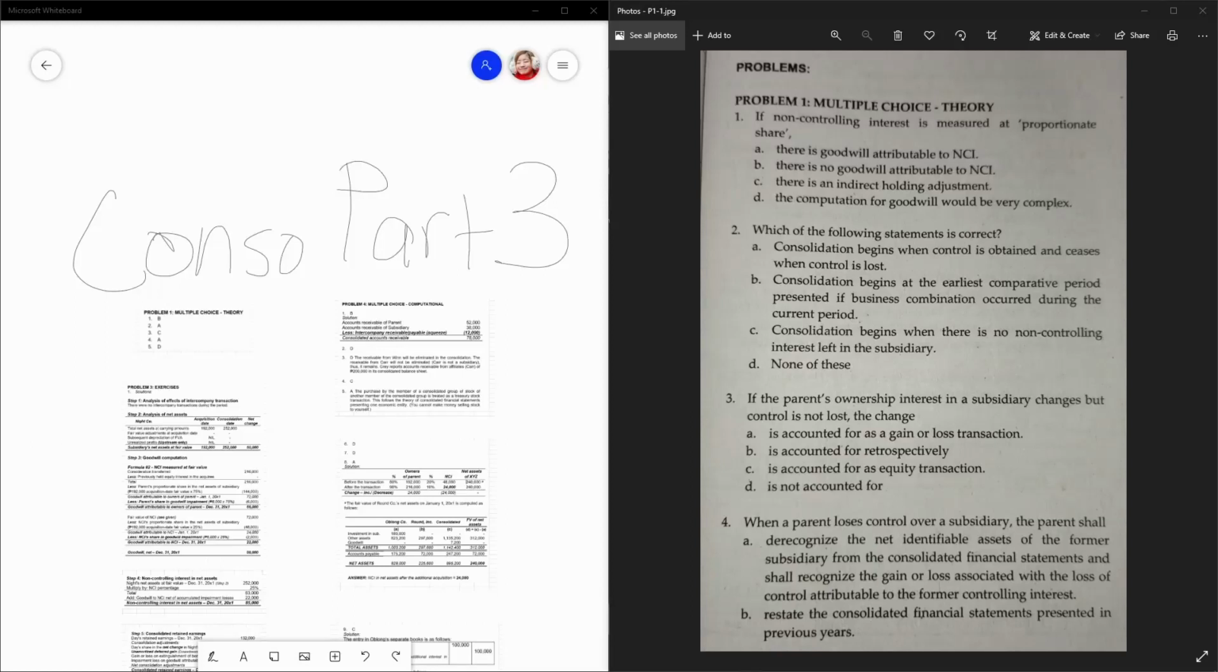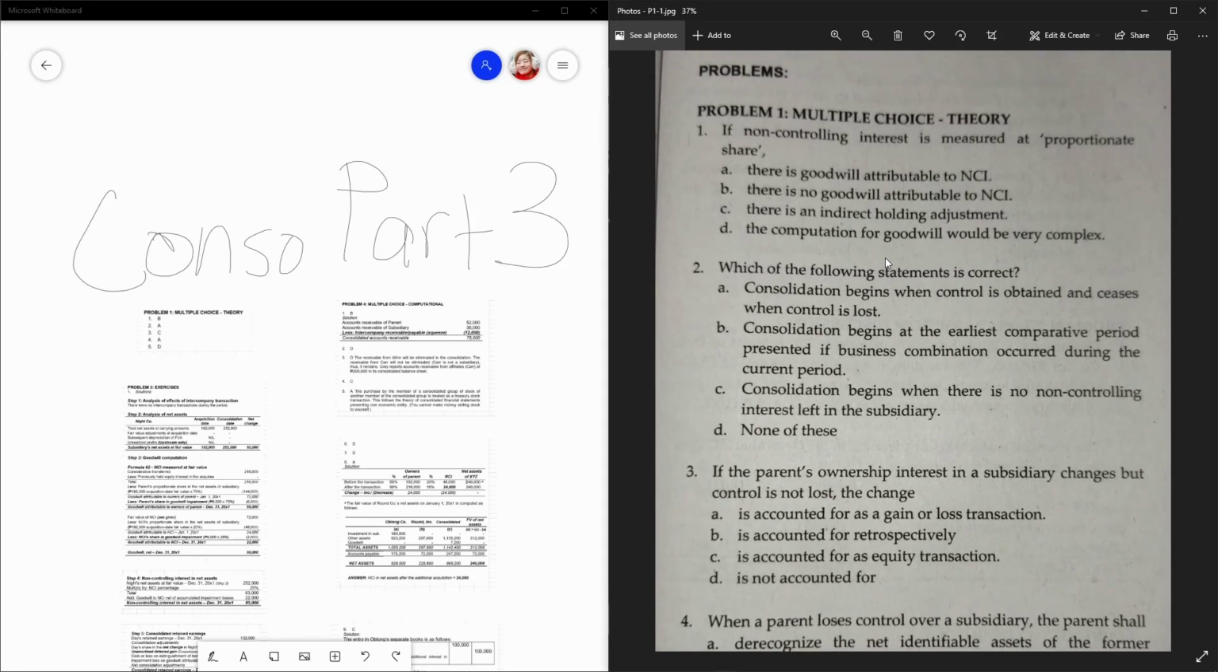Alright. Let's start with our additional material for BAPE7, Accounting for Business Combination, Consolidation of Financial Statements or Consolidated Financial Statements, Part 3. So, ito, di ba, yung Conso Part 3 and Part 4 natin, ginawa na natin yung Quizignment for that, ginawa na nating bonus. But anyways, ito yung discussion for their answers. So, let's go with problem number 1.